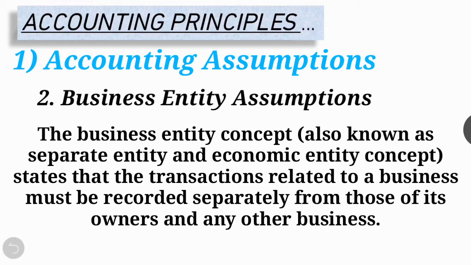In other words, while recording transactions in a business, we take into account only those events that affect that particular business. For example, if the owner withdraws money for his personal expense, it will be treated as drawings. And if he brings money or anything into the business, that is treated as capital.